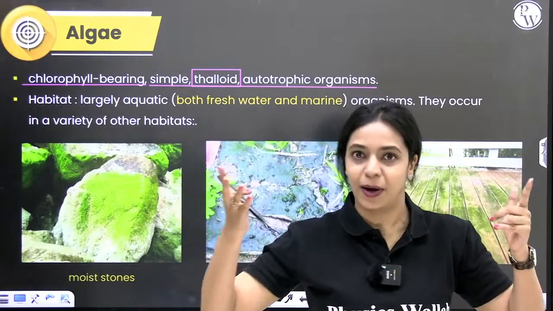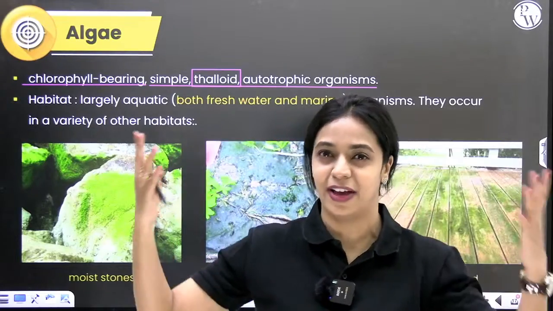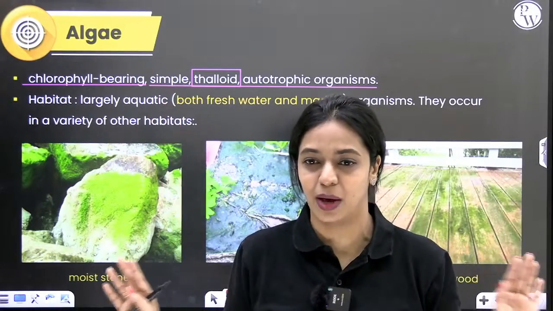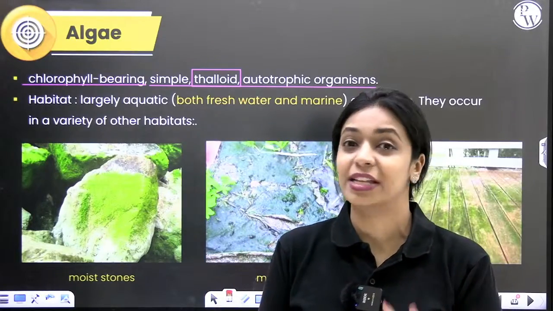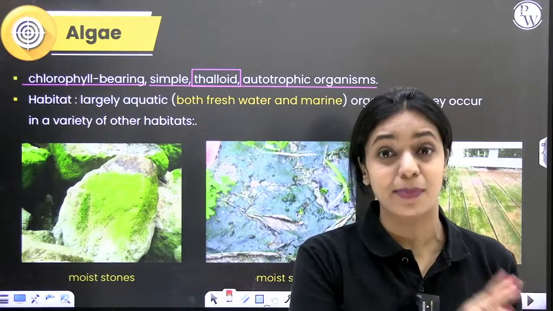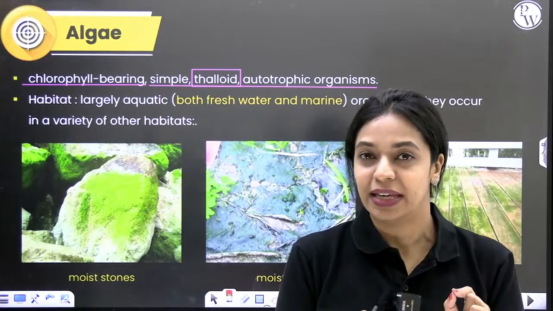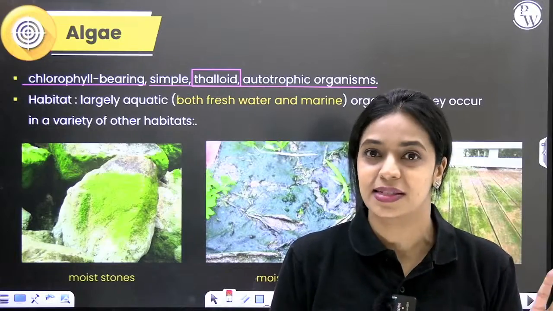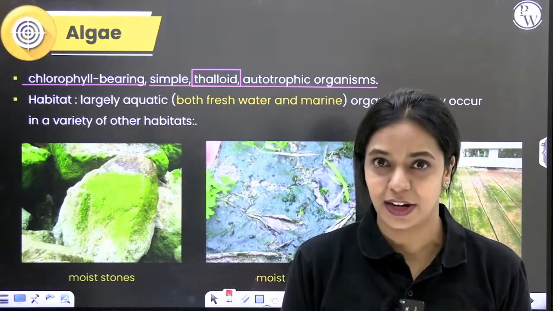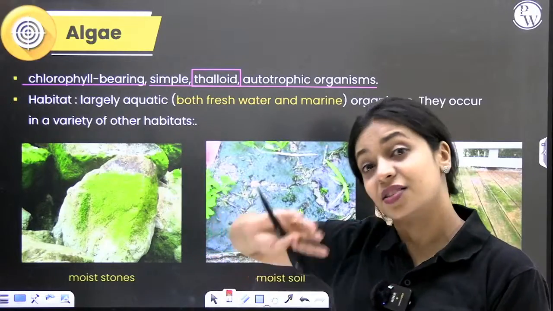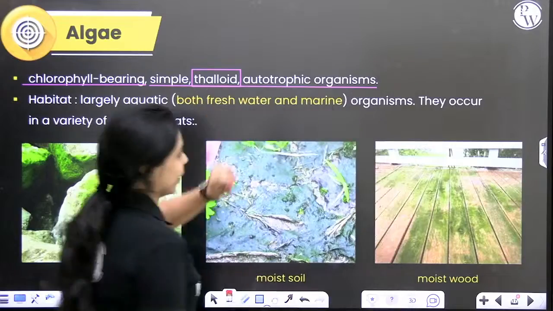Normally, when you think about plants, we think about angiosperms or gymnosperms, where you have roots, where you have a well-defined stem, and you have branches and leaves and flowers and all of that. But algae are also plants, but their plant body is quite different from the angiosperm plants that we see, because over here, when we say it is thalloid, in this plant body, there is no clear demarcation or differentiation of root, stem and leaves. So when root, stem and leaves are not clearly differentiated, we call it thallus. Since this is very primitive, that differentiation is not yet there. Alright, so this is thalloid.